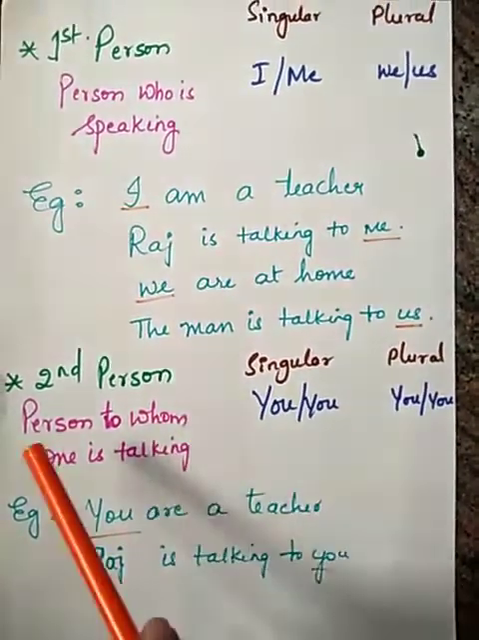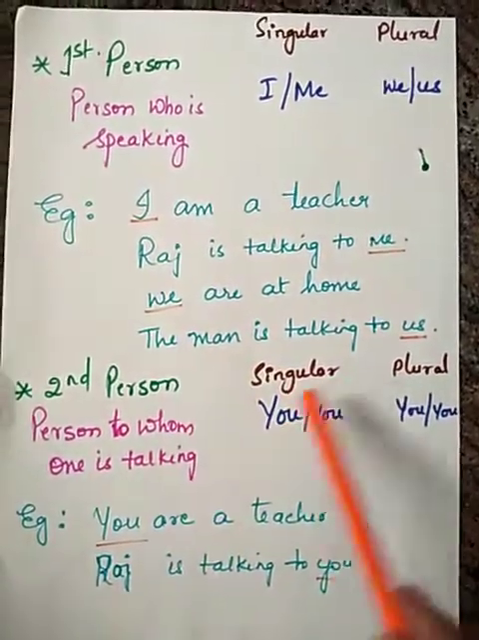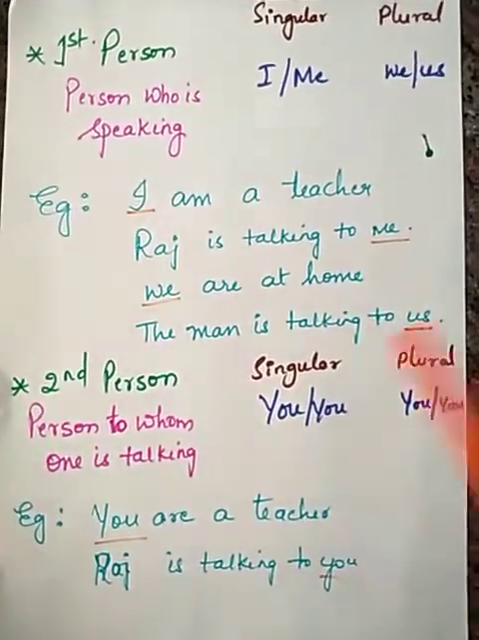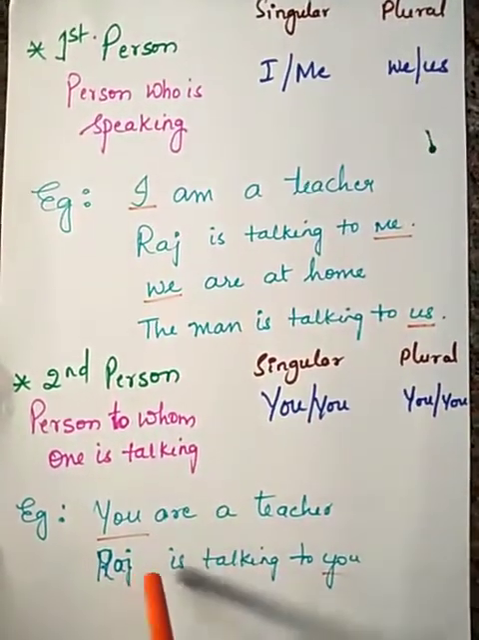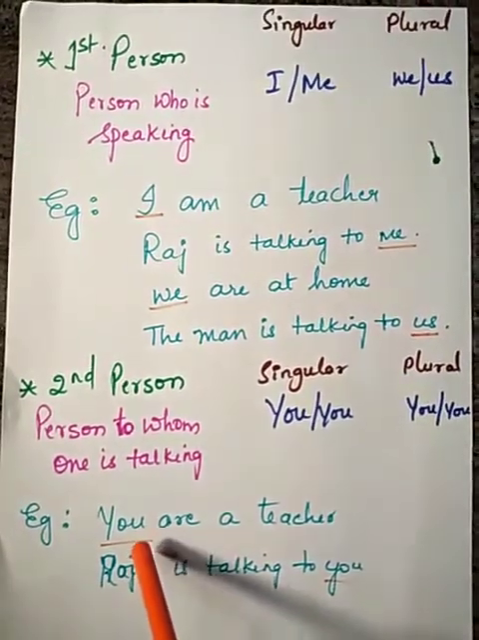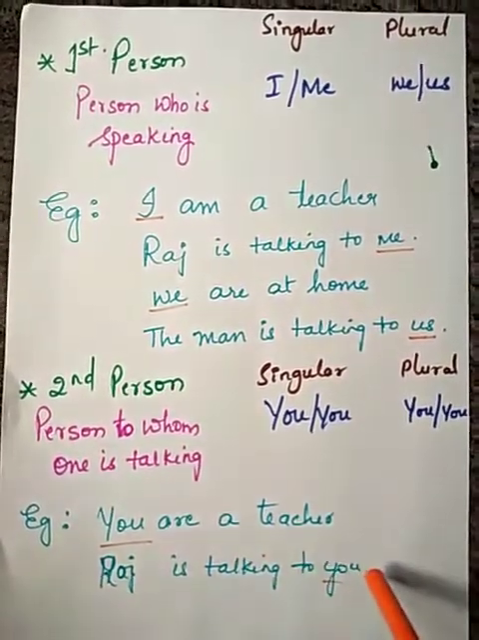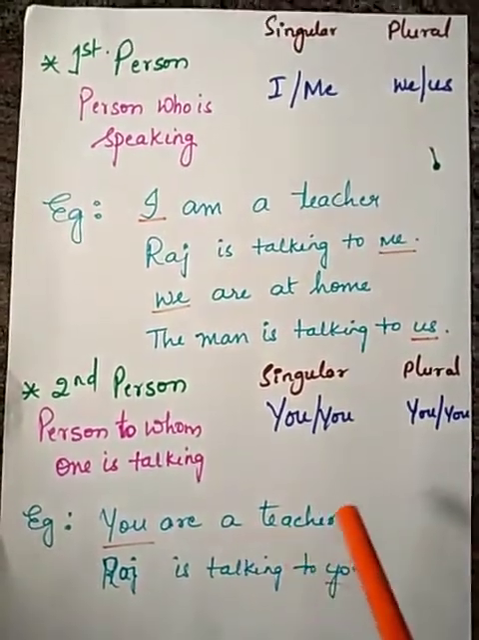Next, second person, the person to whom one is talking. That is you. So you is the same in the singular and the plural and also in the subject and object. For example, you are a teacher. So you is a subject. Raj is talking to you. So it's an object. Both are you only. Okay.